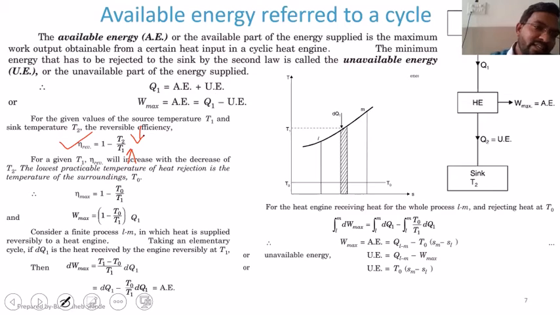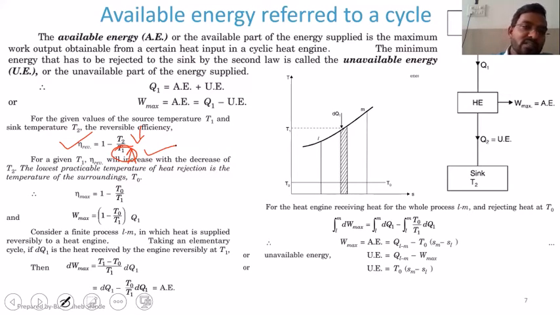But increasing T1 will not be a feasible choice, because we have discussed this earlier. There will be some limitations based on the material properties, the materials used for the construction of those devices, and depending upon their capacities, the maximum T1 will have a limited value. So we cannot increase T1.